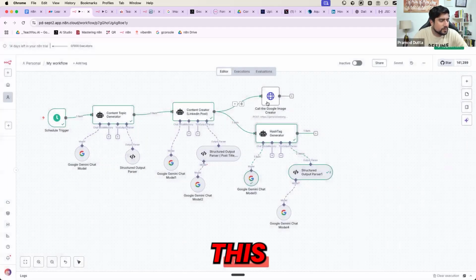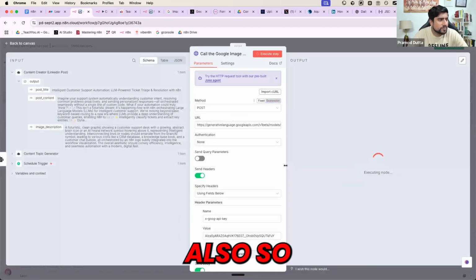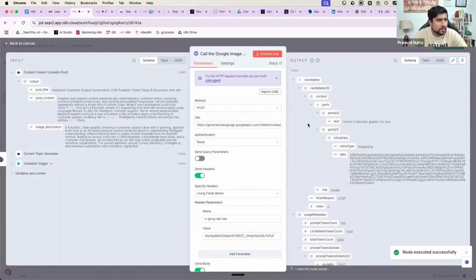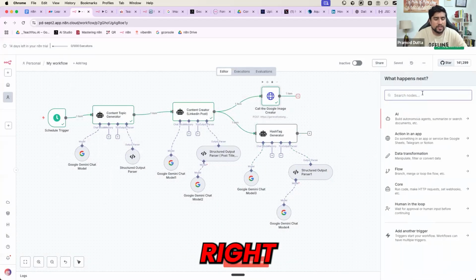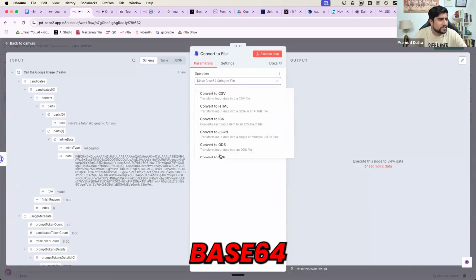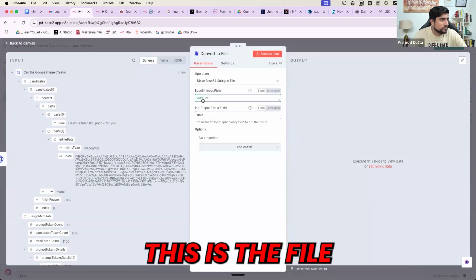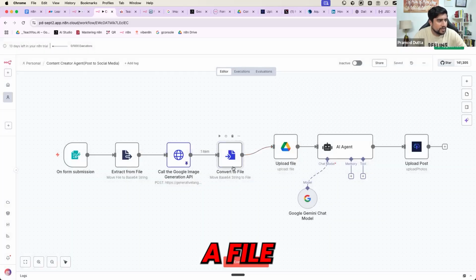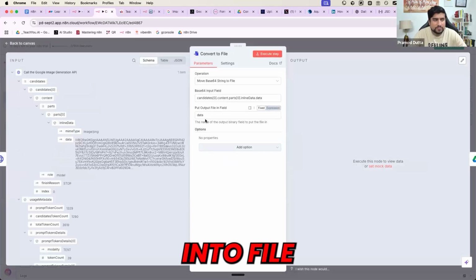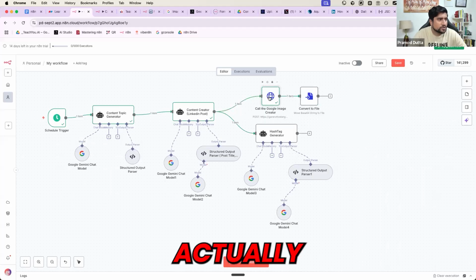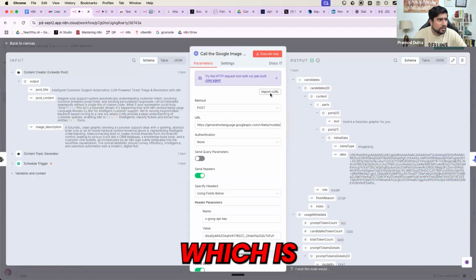Now, if you run this, it will generate an image also. So based on the image description, it will generate the image. You can see the image. This is the data image it has generated. Okay. You need to convert this image also, right? Yes or no, everyone? Last time also we have converted this image into a file. Everyone agree? So move this base 64 into a file. This is the file that you have. Last time also, whenever we get a file, we convert that into a file. Yes, we convert this into a file, because else, if you want to see this, it is actually returning a data file, which we need to convert.